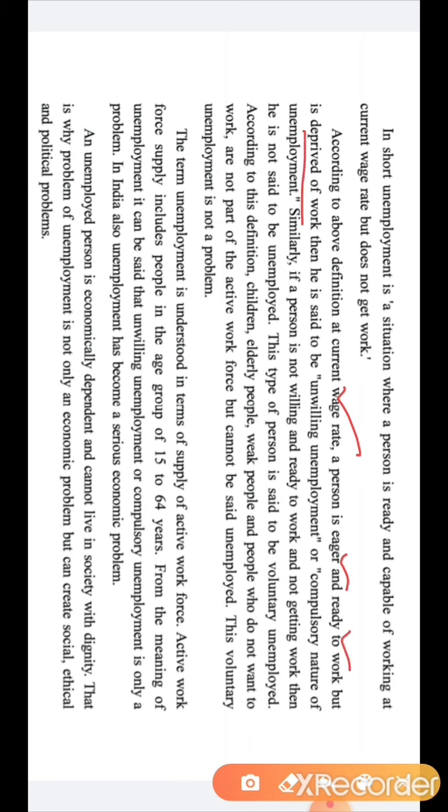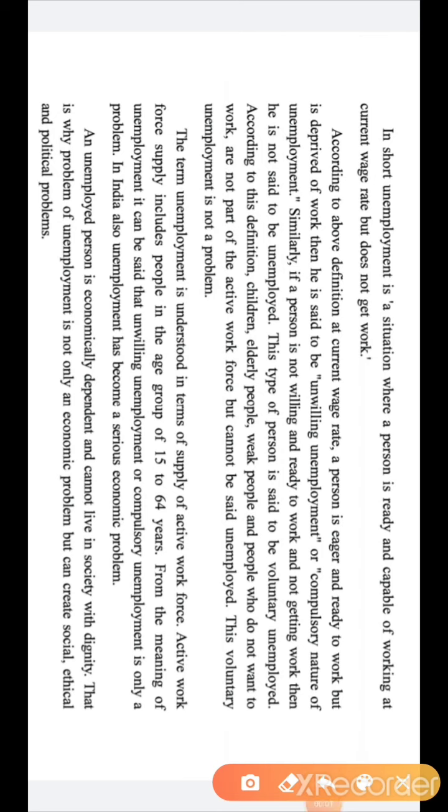Deprived of work means he is not getting the job. Then that person is called unemployed. The other name given here, which you have to remember for MCQ in one line, is involuntary unemployment. It means that the person is remaining unemployed against his wish. So it is called involuntary unemployment, or the other name is compulsory unemployment.